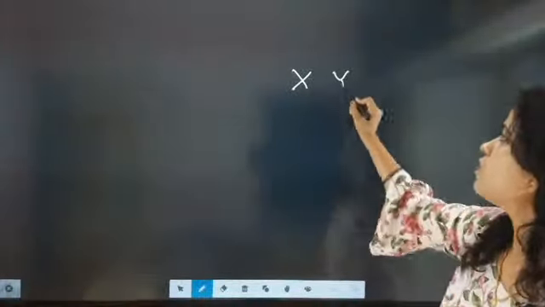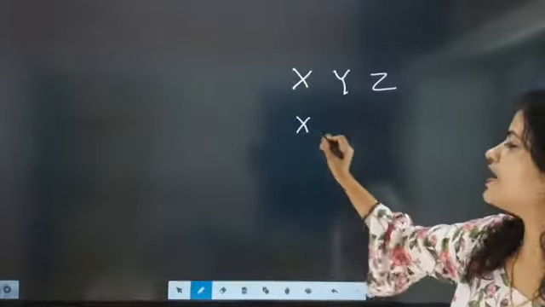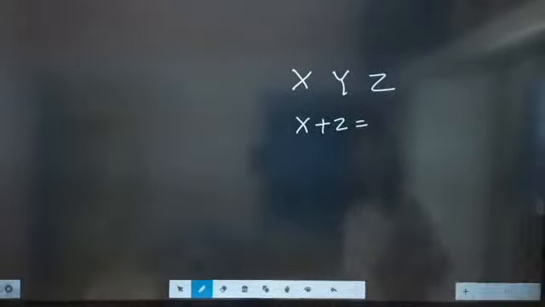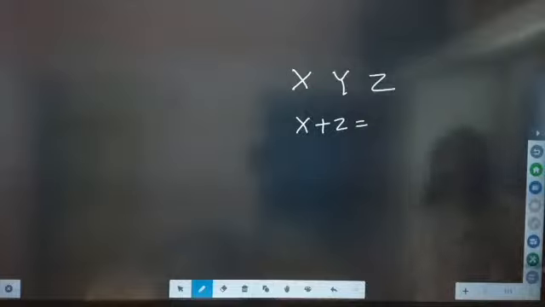There are three elements: X, Y and Z. X plus Z, they told us, the sum of these two is exactly 177.6.